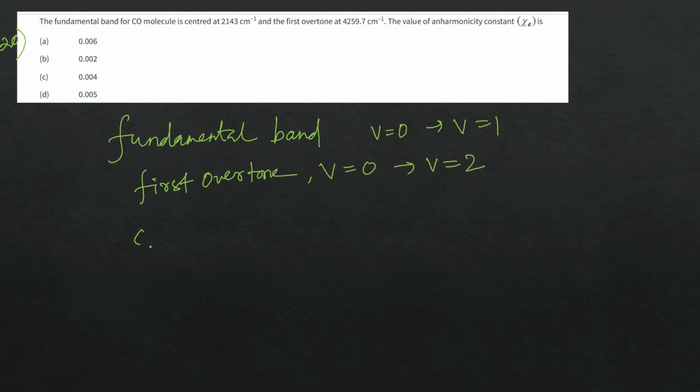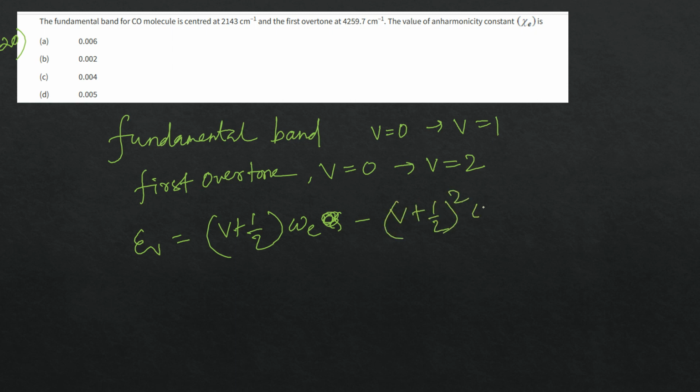We know the formula E_V is equal to (V plus half) omega_E minus (V plus half) whole square omega_E chi_E, where chi_E is the anharmonicity constant.